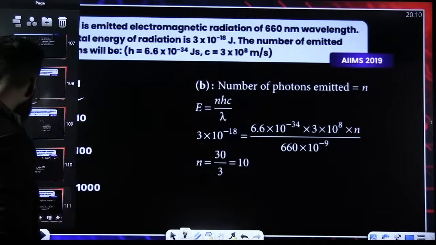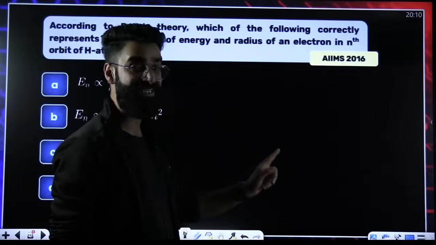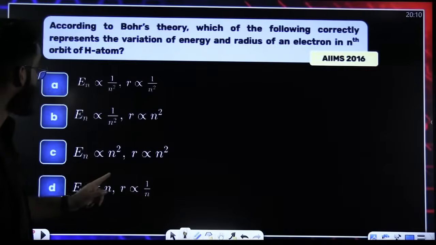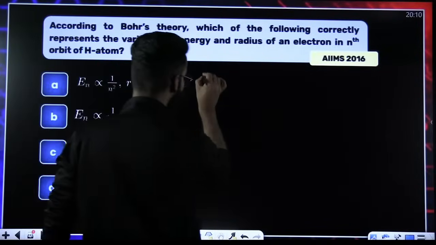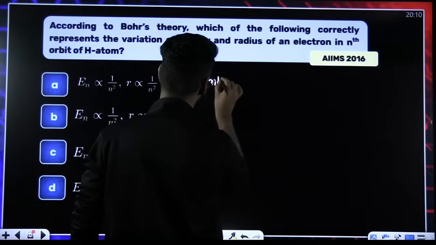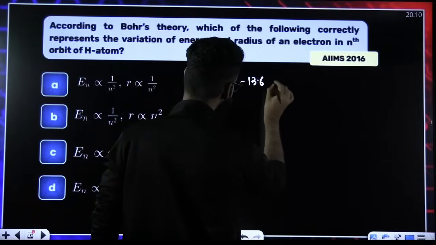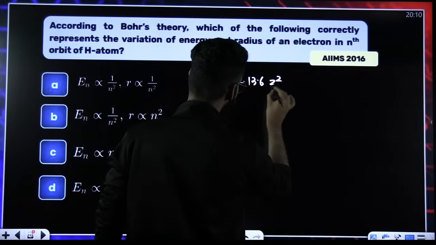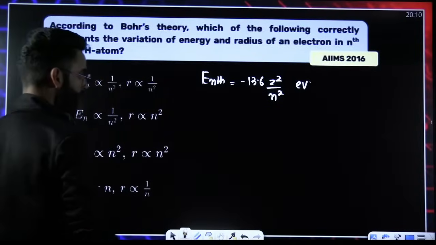One more question that has been asked in AIIMS 2016. Energy and radius. Do you remember the formula? Energy of the electron in the nth Bohr state is equal to minus 13.6 Z square divided by n square electron volts. You should know it.